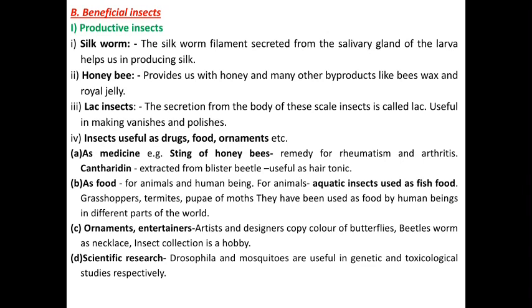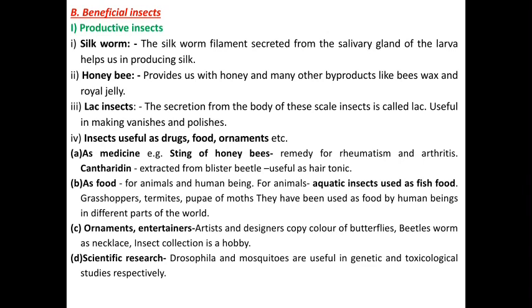Next is the honeybee. The honeybee is mostly reared in apiculture techniques. The honeybee provides us with honey and many other byproducts like beeswax and royal jelly. Then the lac insect: the secretion from the body of this scale insect is called lac, and lac has many uses, like making varnishes and polishes.